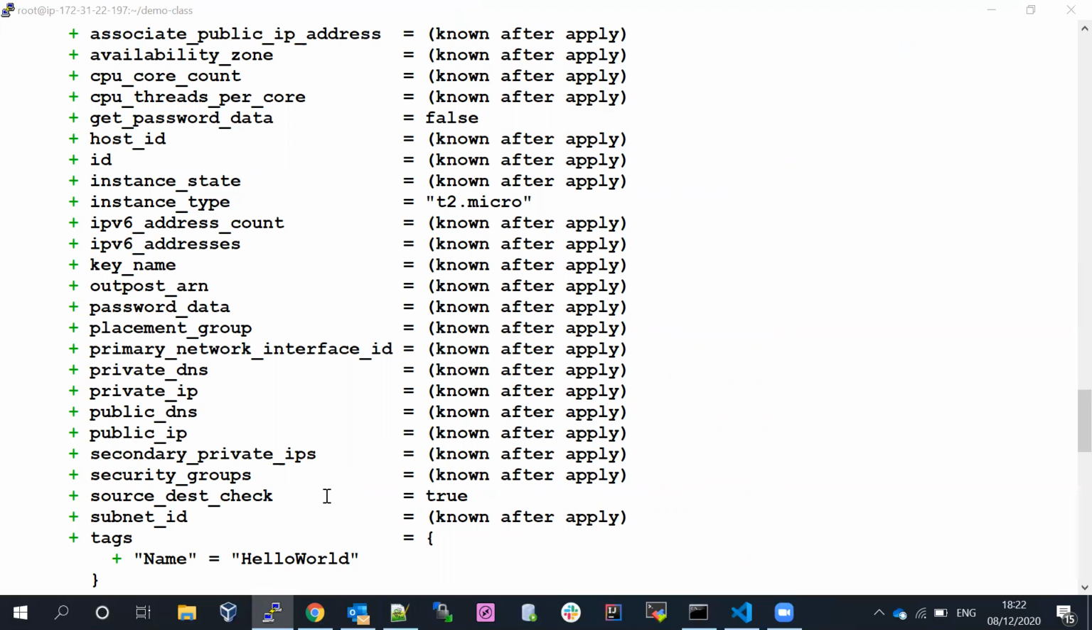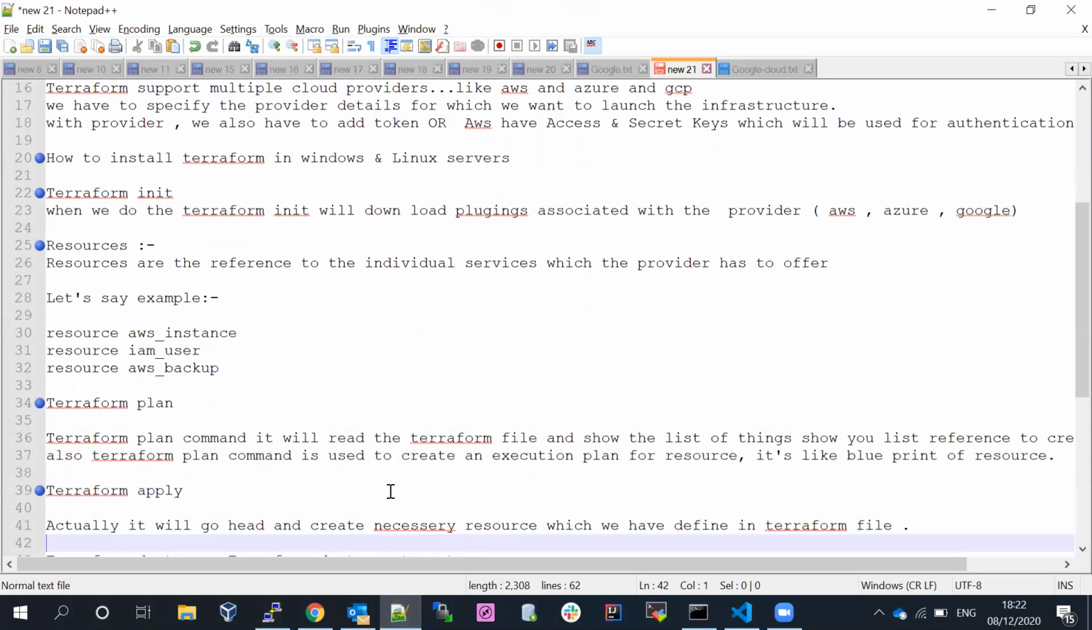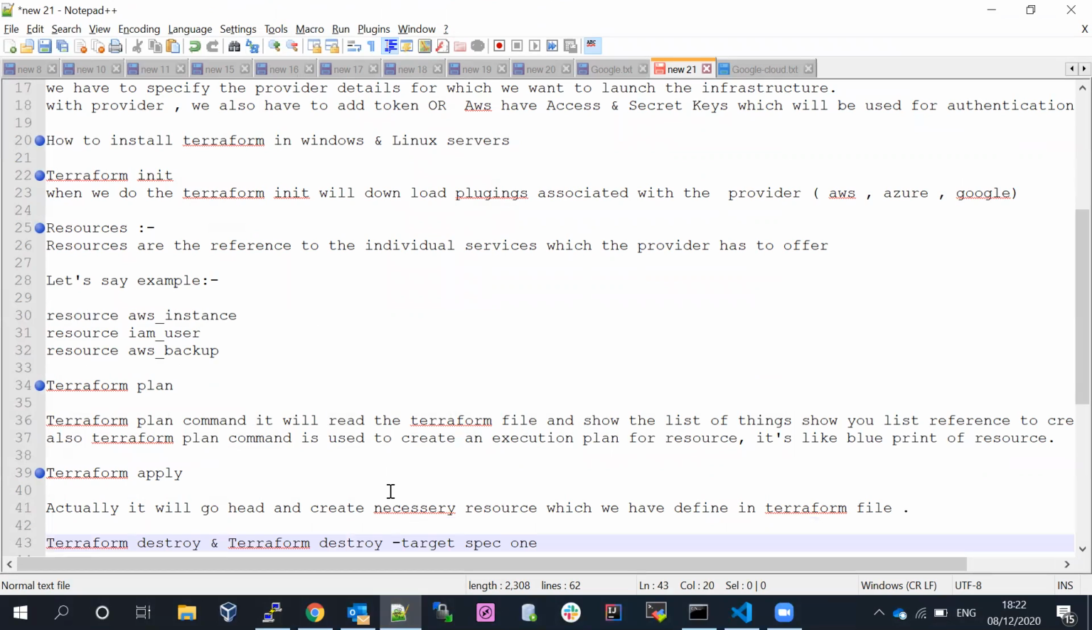That's why we have done the Terraform plan. It clearly shows 1 to add, 0 to change, and 0 to destroy. So now we have done the Terraform plan. Terraform plan is a blueprint of the resources. It shows what is exactly going to happen before going to execute.